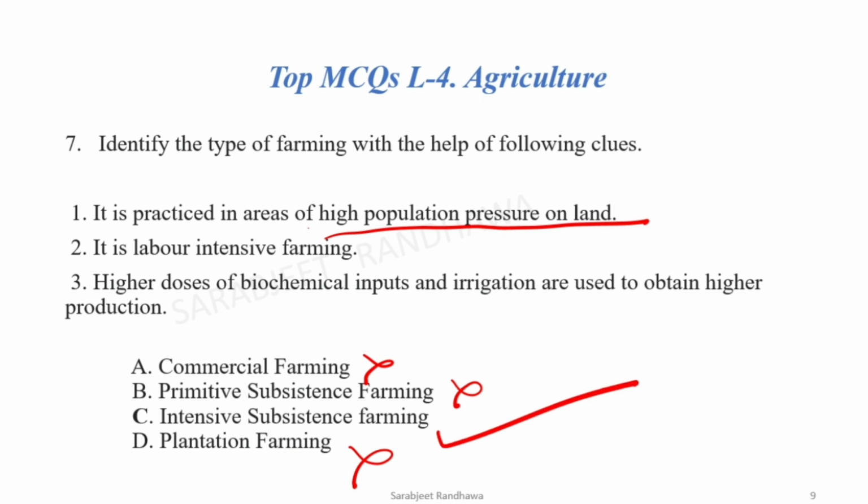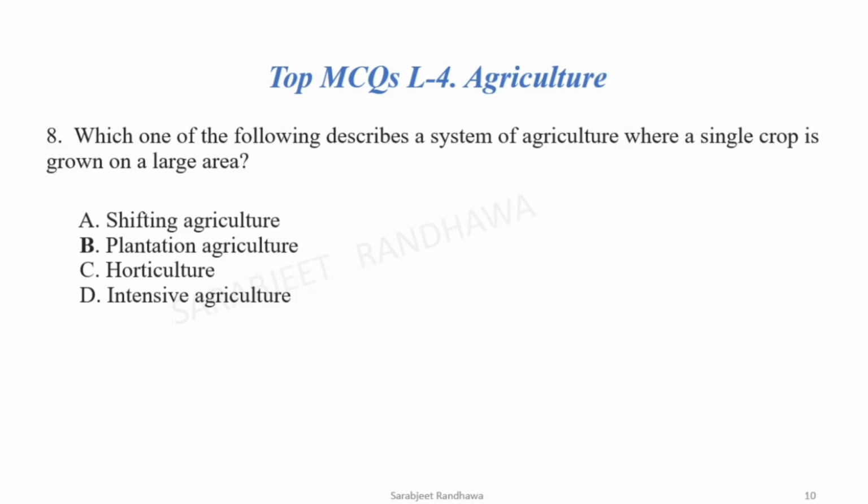Intensive subsistence farming is done in the areas where the population is very high, and it is labor intensive and a small area, and that's why the farmer wants maximum output. That's why he uses biochemical input and irrigation facilities.